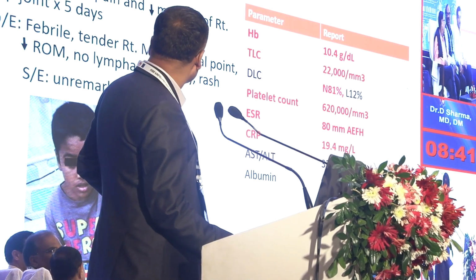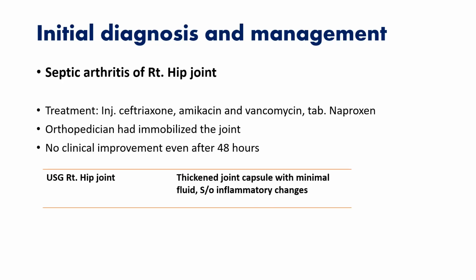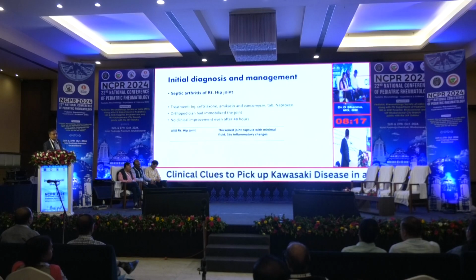So probably we can take it as septic arthritis, with no differential diagnosis initially. We initiated treatment with ceftriaxone, amikacin, vancomycin and naproxen for pain, and the orthopedician came and immobilized the joint as part of the treatment. But there was no clinical improvement even after 48 hours.